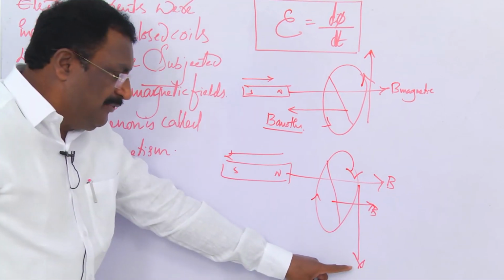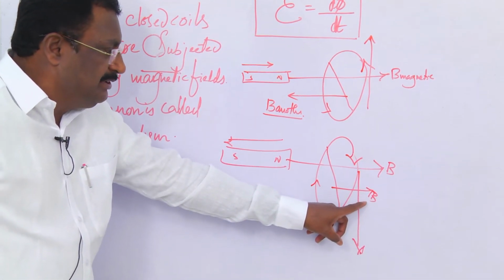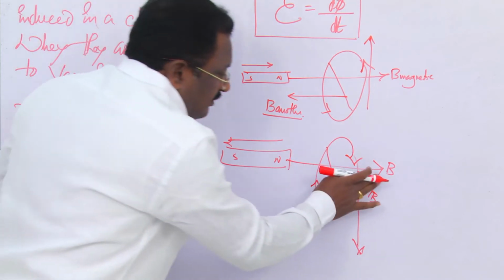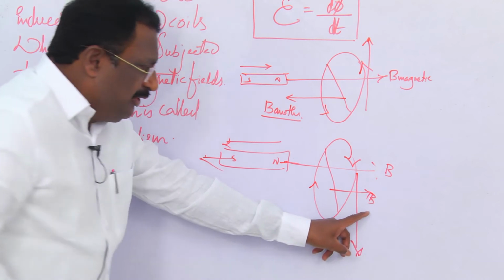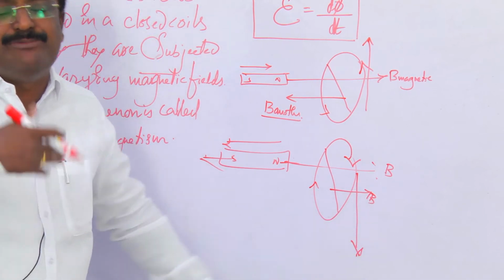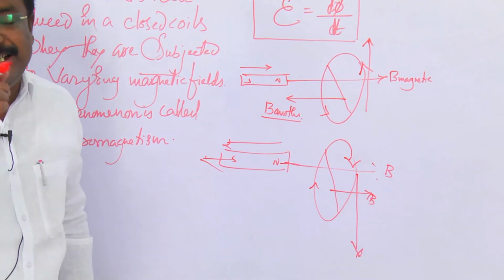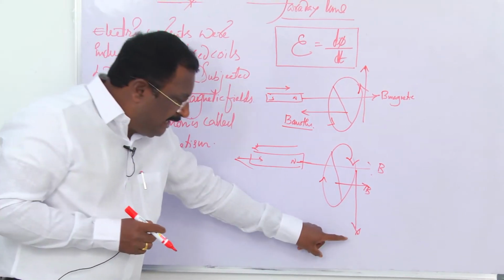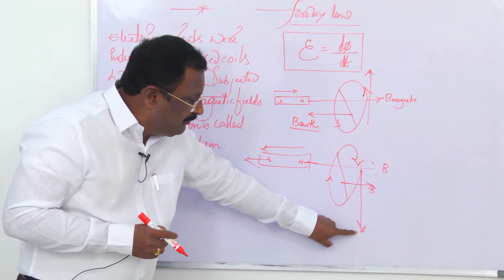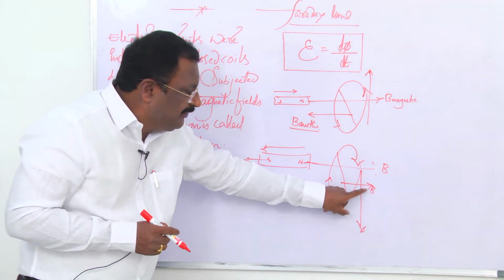This induced EMF again creates another magnetic field in the direction opposite to the bar magnet. So we are expressing the direction of EMF on the basis of this magnetic field.